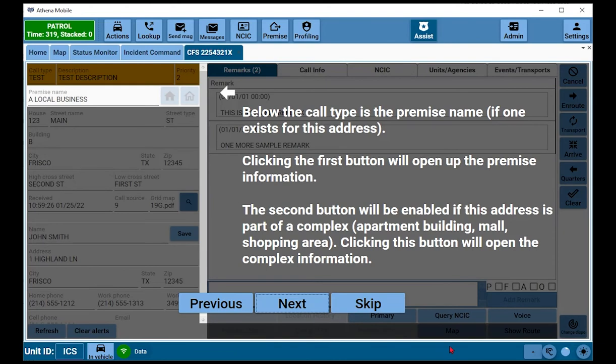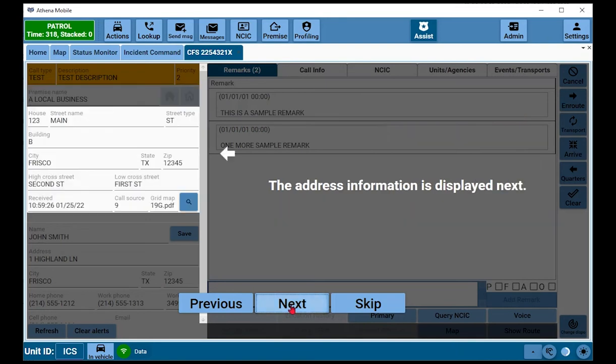Below the call type is the premise name, if one exists for this address. Clicking the first button will open up the premise information. The second button will be enabled if this address is part of a complex, an apartment complex, mall, shopping area, etc. Clicking this button will open the complex information. The address information is displayed next.